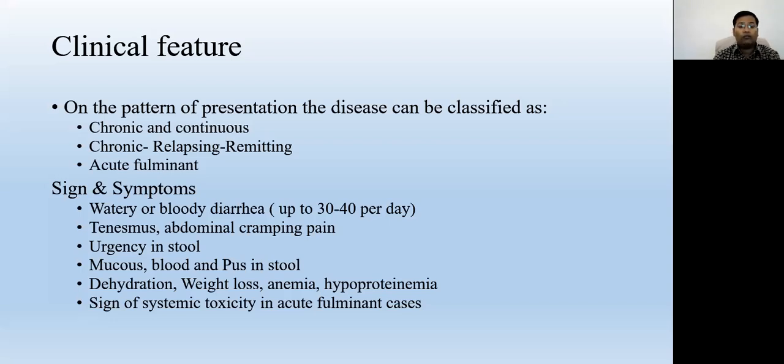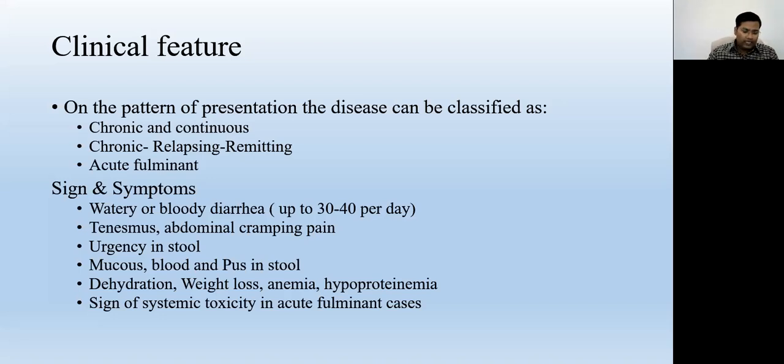And third is the acute fulminant case, where the disease is acute and fulminant, meaning very, very severe, and it can increase the systemic effects and involve other systems, which is very dangerous. Fulminant disease has a higher mortality rate and more severe symptoms.